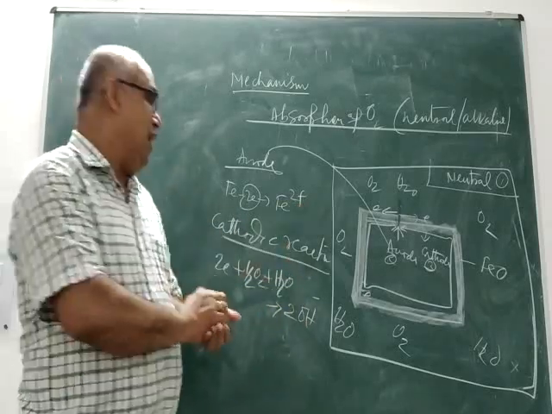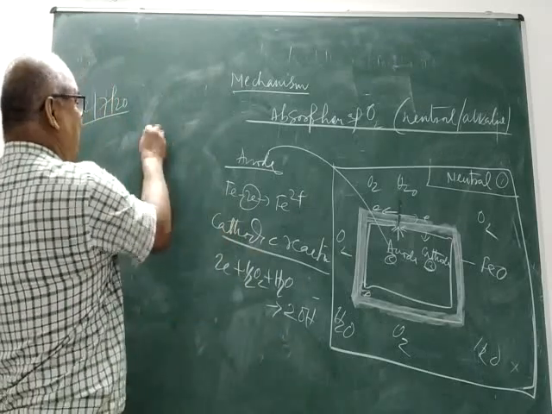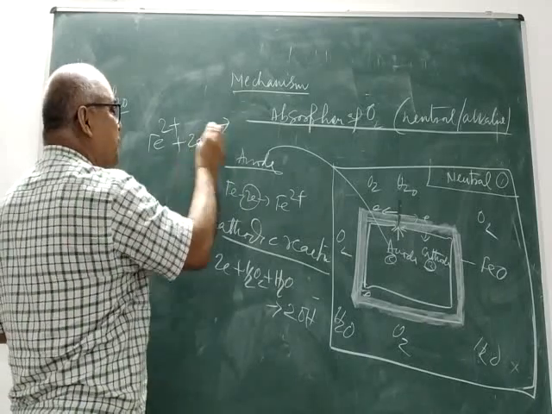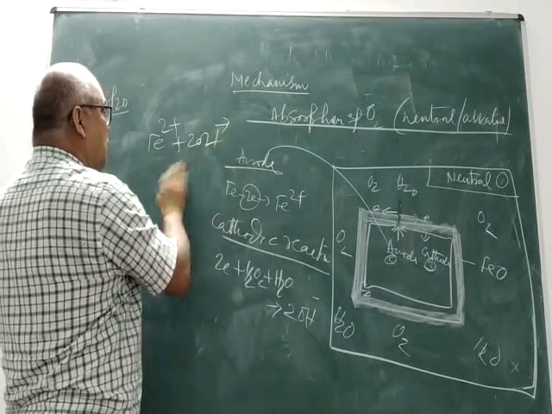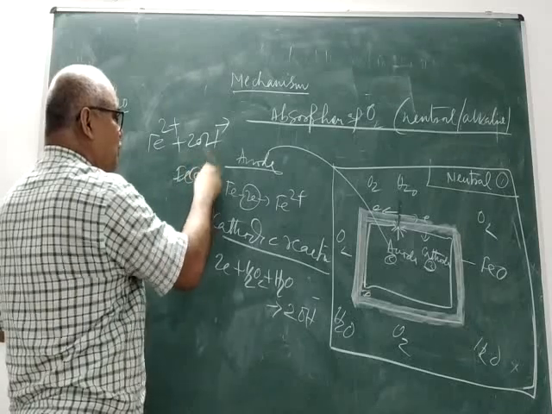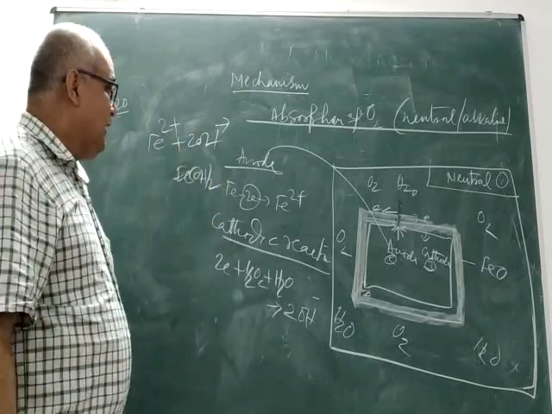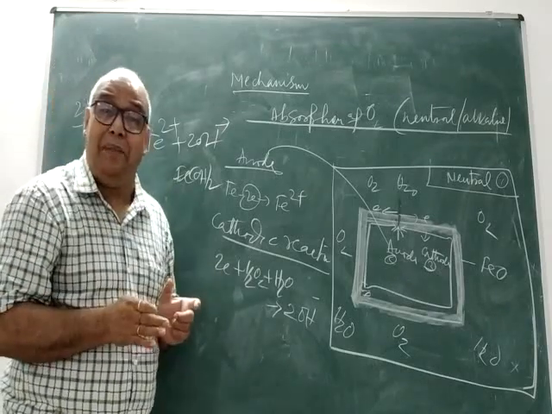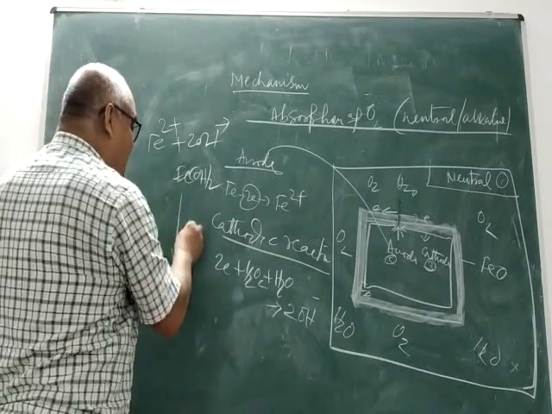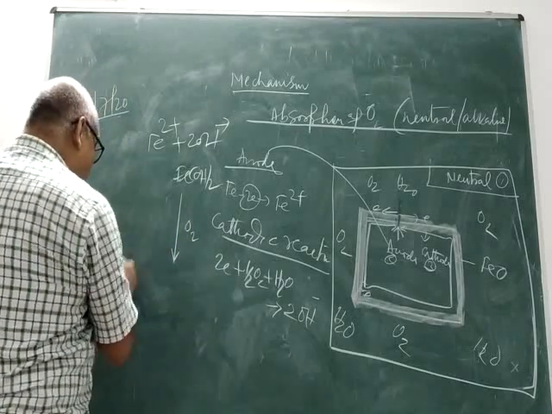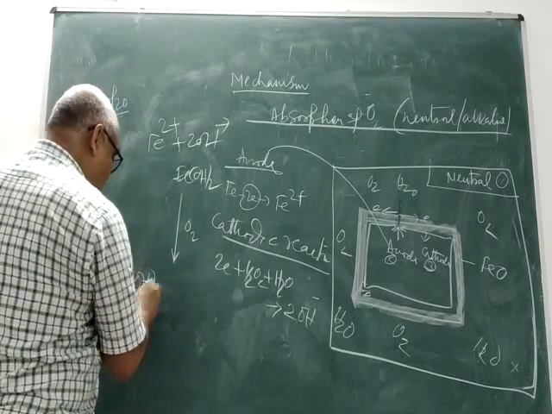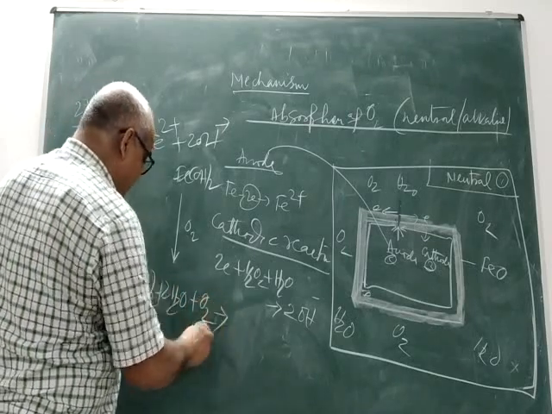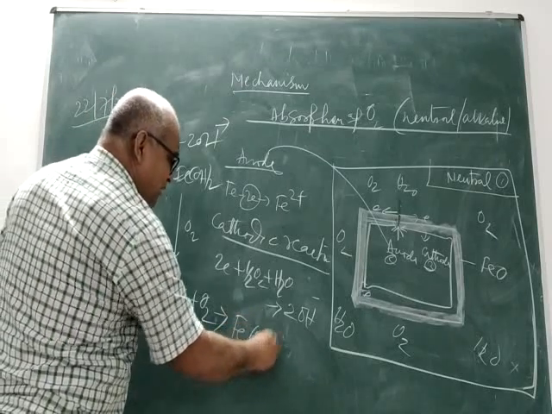As a result of which, now what will happen? Try to understand that. Fe2 plus cations plus 2OH minus will produce Fe(OH)2. Now, if sufficient oxygen is available, it will be further oxidized too. How will it oxidize? 4 molecules of Fe(OH)2 plus 2 molecules of water plus oxygen will be further oxidized to Fe(OH)3.